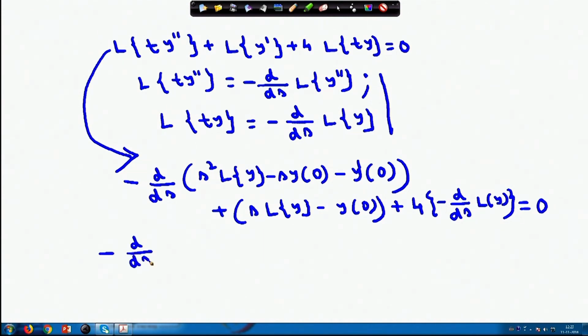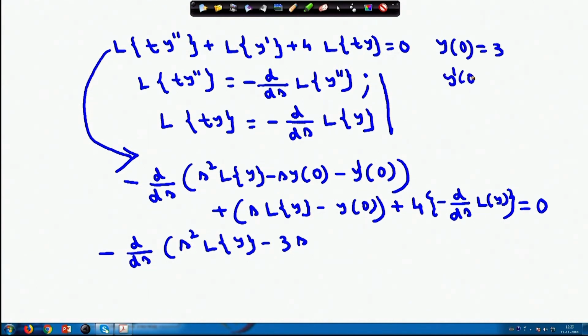minus d/ds of s square Laplace transform of y minus 3s, using the given condition. It is given that y 0 equals 3 and y dash 0 equals 0.